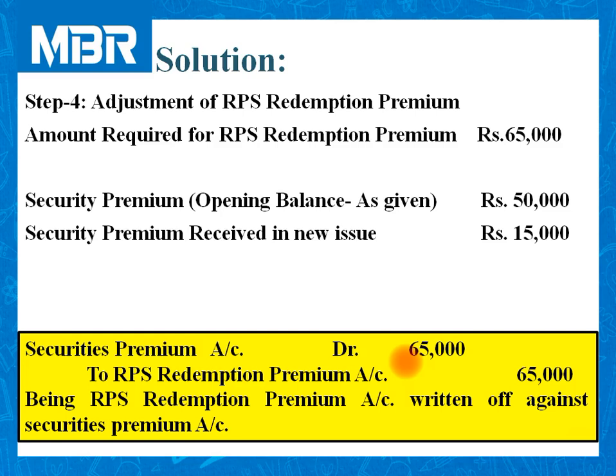Security premium account debited 65,000 to RPS redemption premium account 65,000, being RPS redemption premium written off against security premium account. In the previous step, step number 3, we adjusted the amount for the capital part. In this step, step number 4, we have adjusted the amount for the RPS redemption premium part.